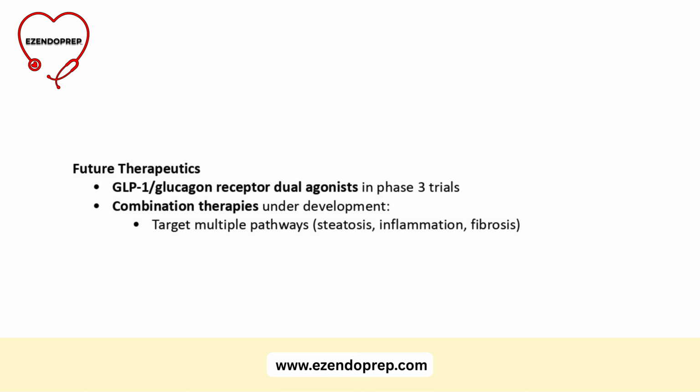Now, looking ahead, there are several promising agents in phase 3 trials. Drugs that target both the GLP-1 and glucagon receptors. These may eventually reshape how we treat this disease. We're also seeing early data suggesting that combination therapy might be the way forward.